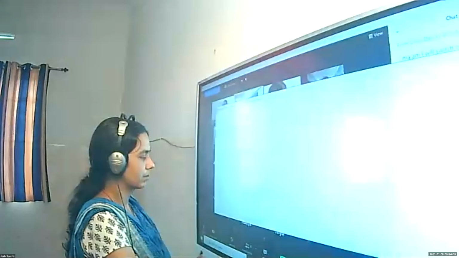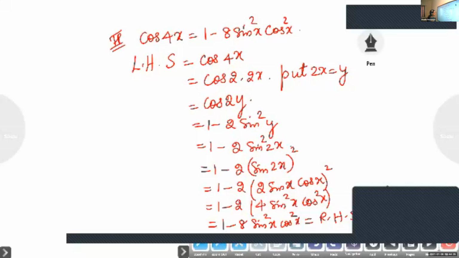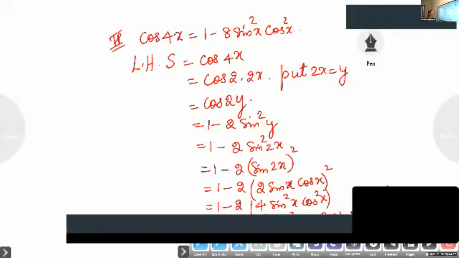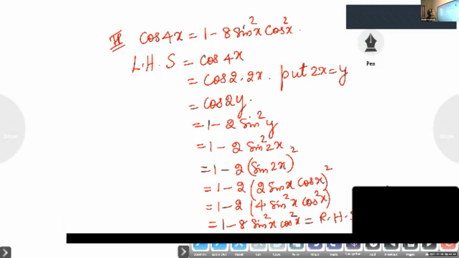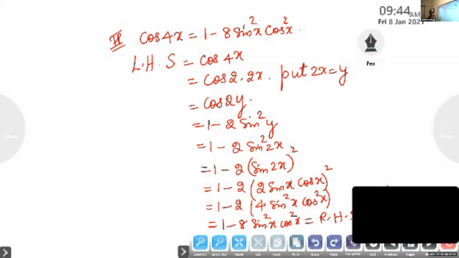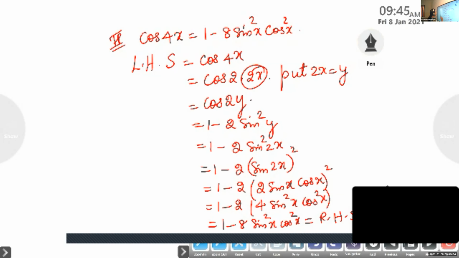Okay, I'll explain it. The question is prove cos 4x is equal to 1 minus 8 sin square x cos square x. We start from LHS. So in LHS we have cos 4x. 4x we can write this as 2 into 2x. So we can write this as cos 2 into 2x. Now you take 2x as y. So cos 2y.